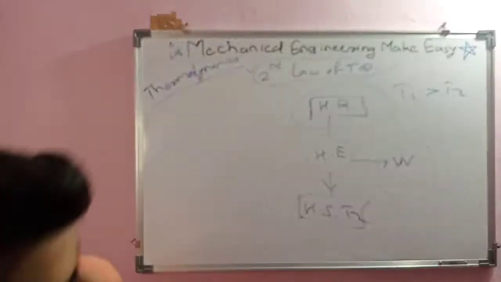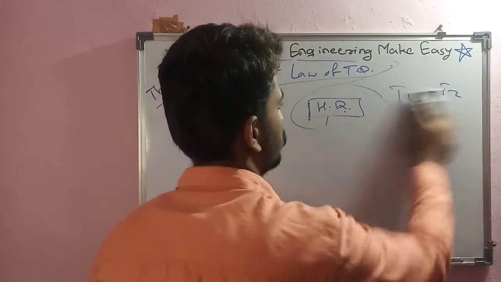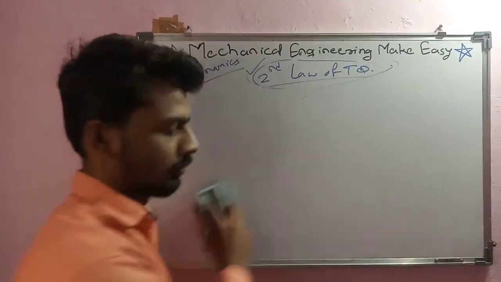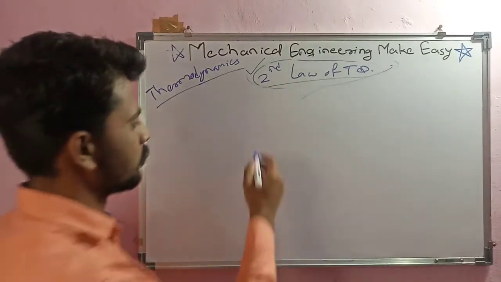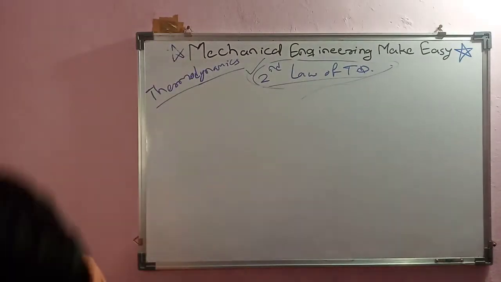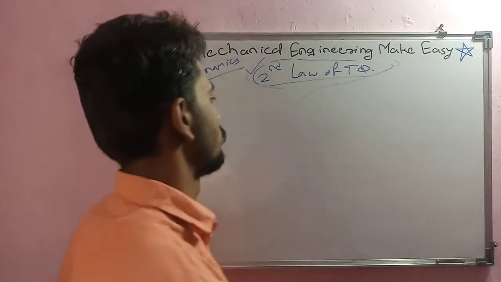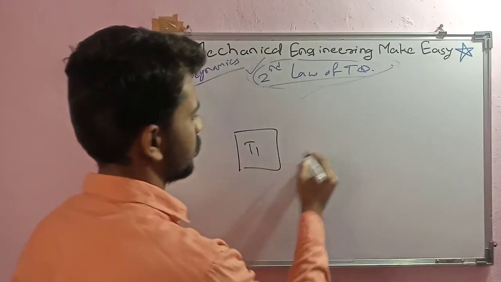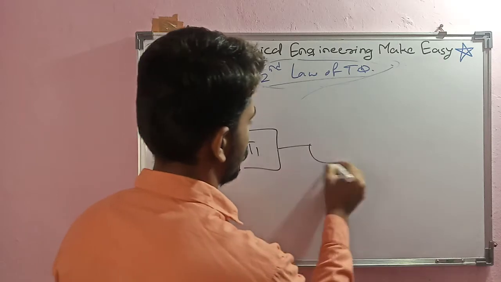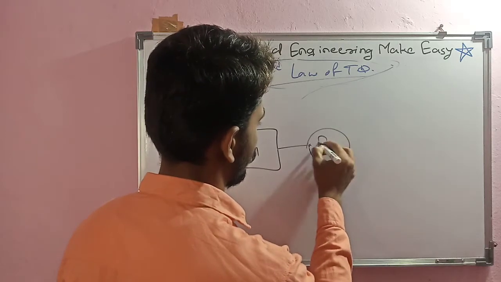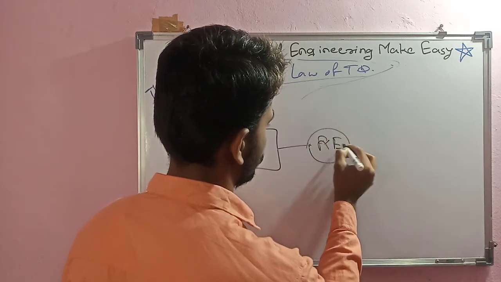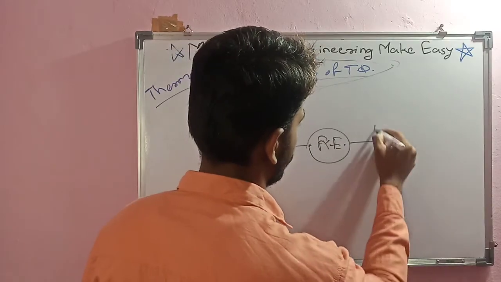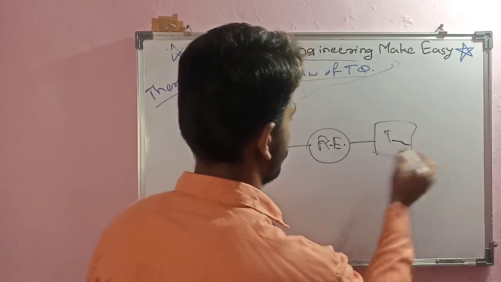So we'll consider, for example, this is one body which has temperature T1, and maybe this is our refrigerator, and this has temperature T2.